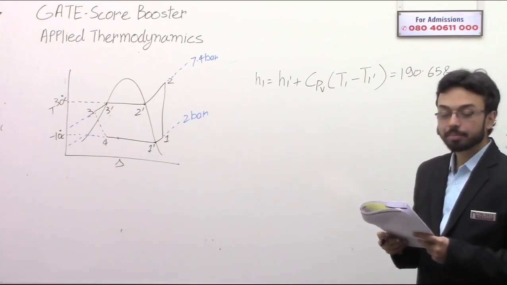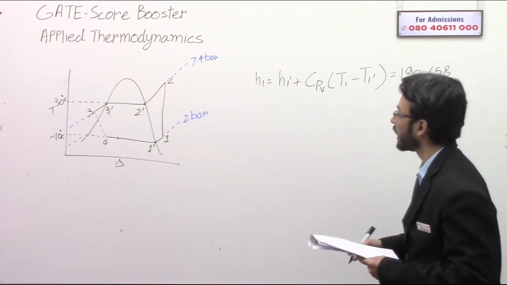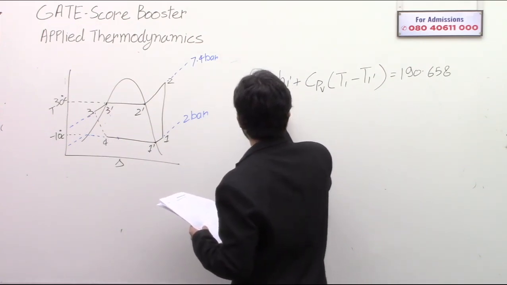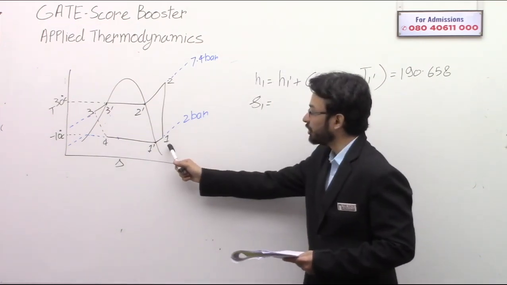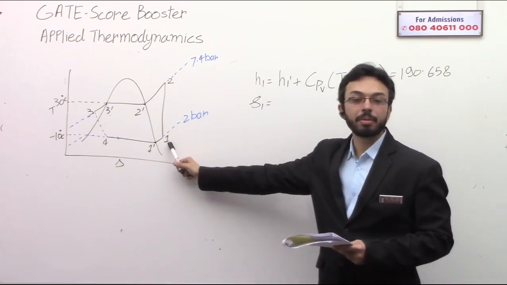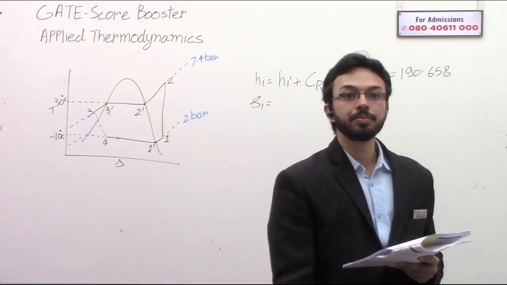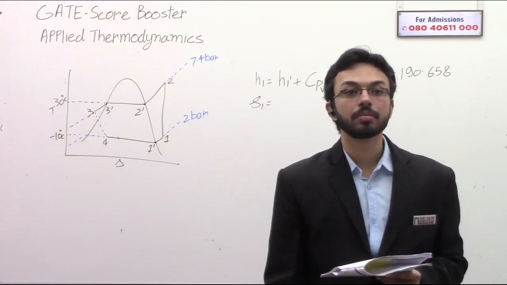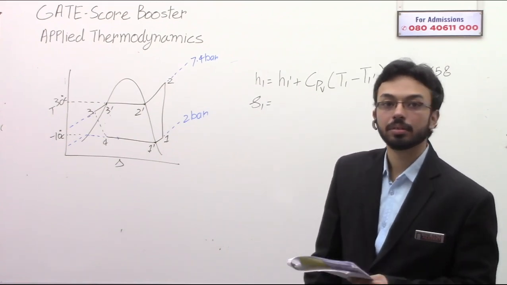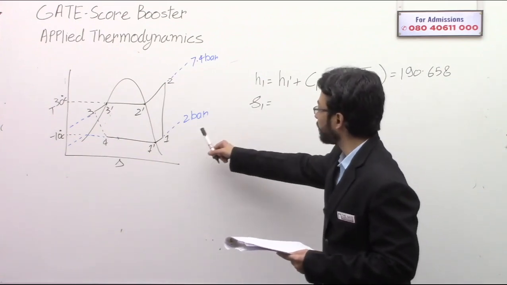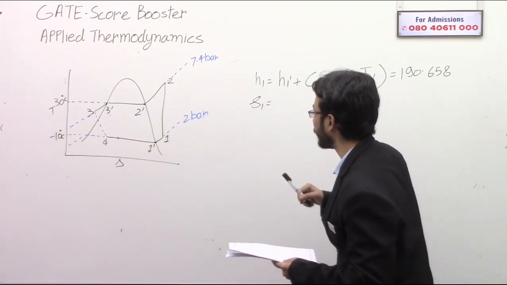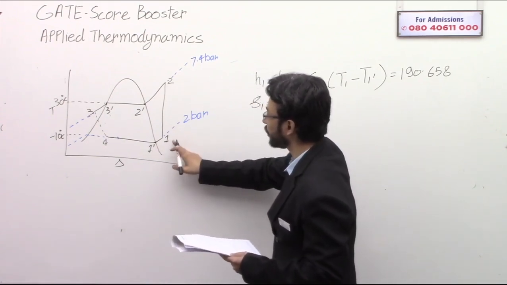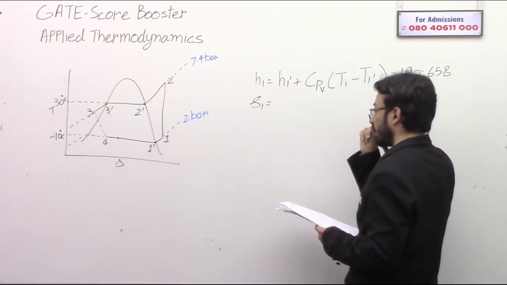Now let's see how to calculate S1, small s, entropy at point 1. Entropy at point 1 is going to be more than the entropy at 1 dash.